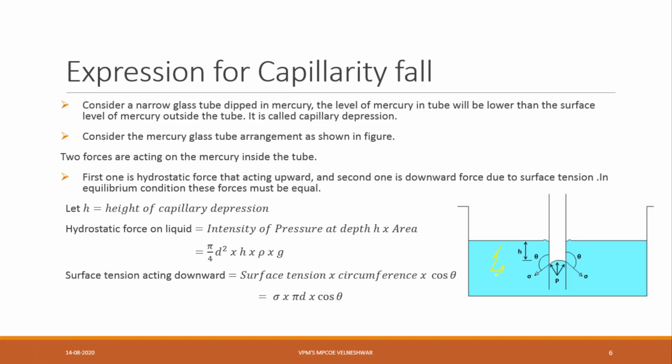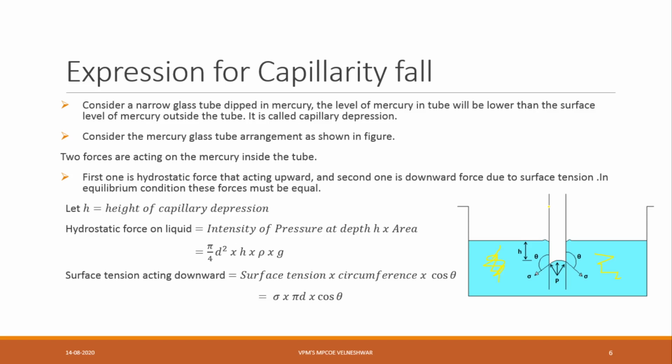Here, what is it? We are having some mercury. When I am inserting the pipe, what happened here? The liquid went inside. Generally, if you see mercury, even if you are inserting any pipe or anything, it won't go down. It will escape from the pipe.